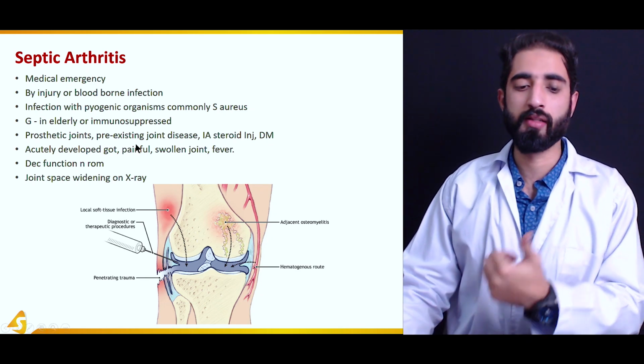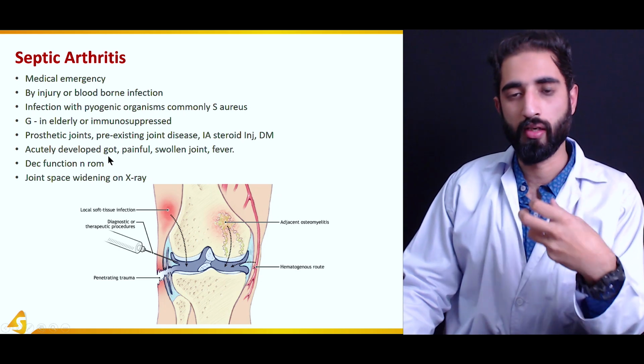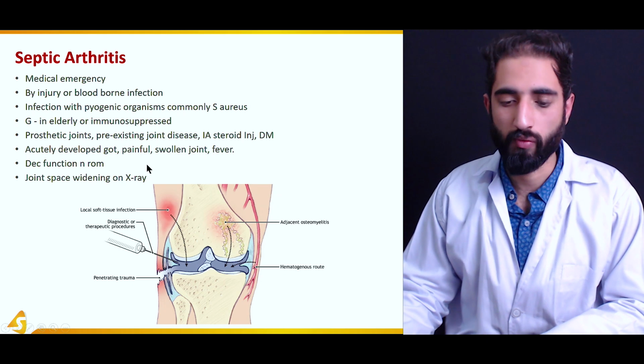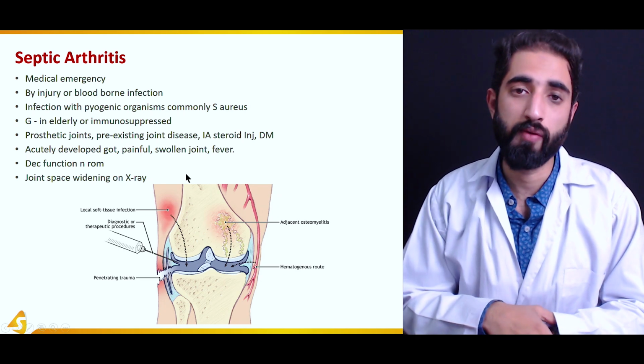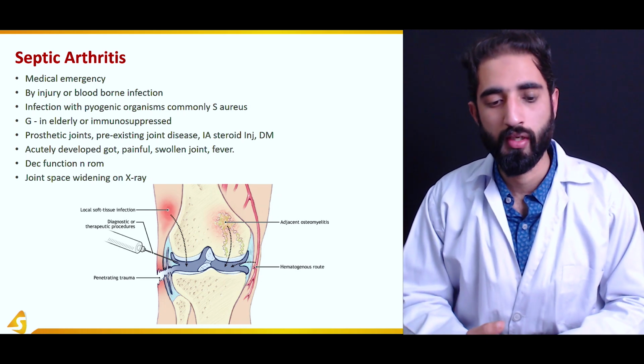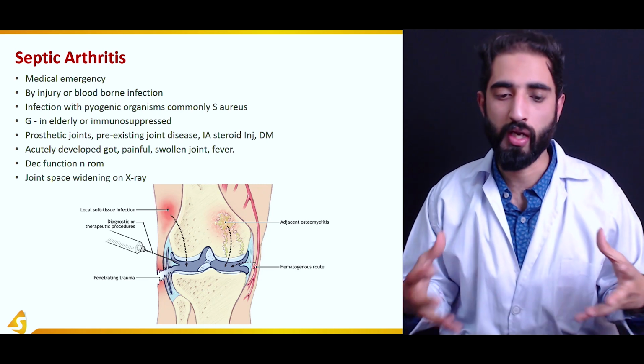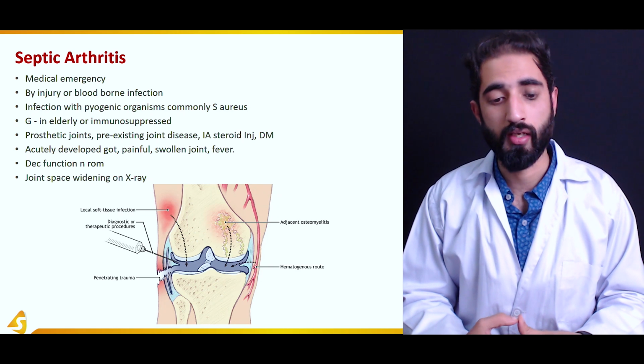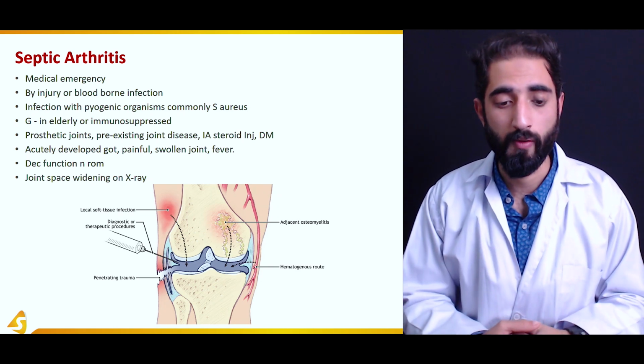What happens is that there is acutely developed pain, and the joint is swollen, and there is fever, which is a sign of infection. And obviously there is inflammation and the joint is enlarged, so there is decreased function and decreased range of motion as well.